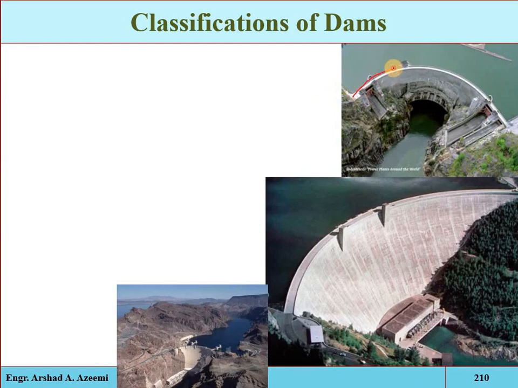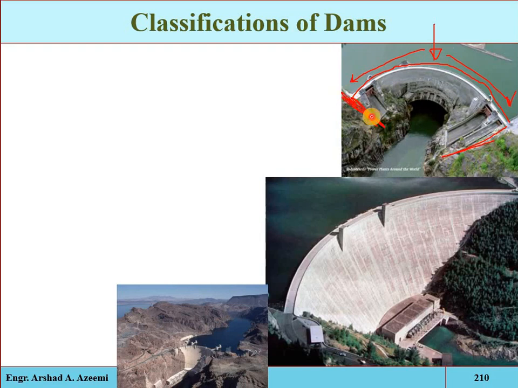And here you can see that when we construct such a curved structure, for example this one, the convexity is towards the upstream side of the river. That is the arch dam, which is curved in plane. Due to this convexity, the effect of the water thrust will be transported into the abutment. The abutment is the contact of the structure with the natural ground.